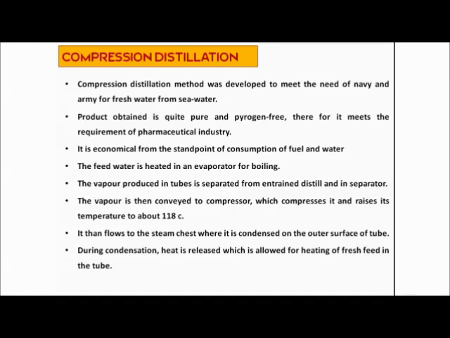Once the vapor releases the heat after condensation, the amount of heat that has been released is reused for boiling the fresh feed or newly given water. So the vapor condenses and drains off as the distillate in this process.